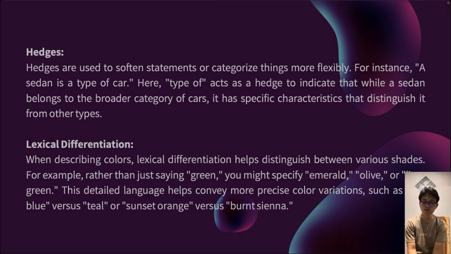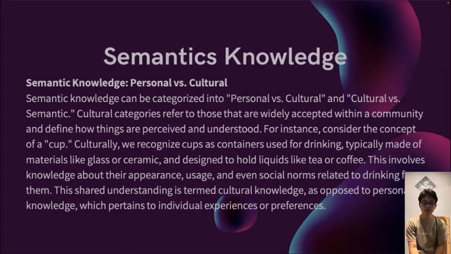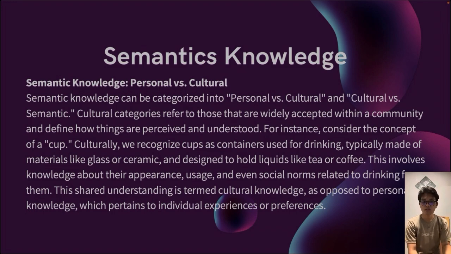Next is lexical differentiation. When describing colors, lexical differentiation helps distinguish between various shades. For example, rather than just saying green, you may specify emerald or olive or lime green. This detailed language helps convey more precise color variations such as sky blue versus teal or sunset orange versus burnt sienna.